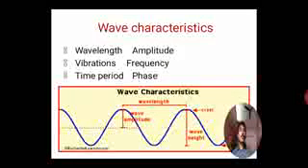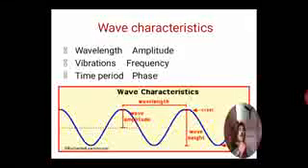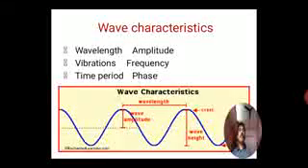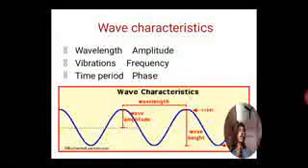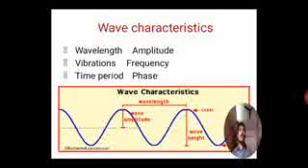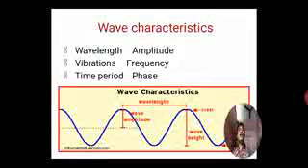The first is wavelength. When a transverse wave is generated, the crest to crest or trough to trough distance is the wavelength, given by lambda. This is a rough definition. In detail, the wavelength is the distance traveled by a wave in one complete vibration of the particle.